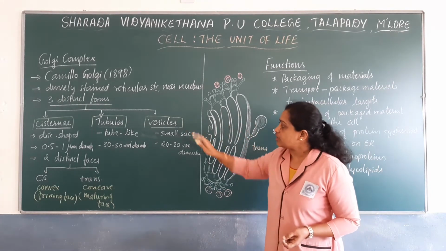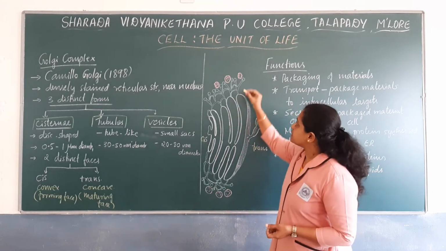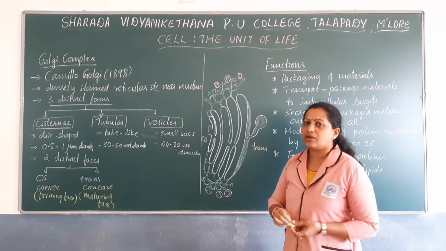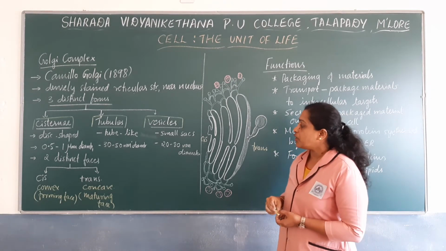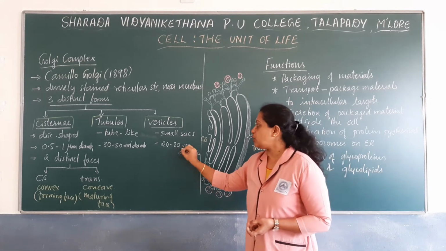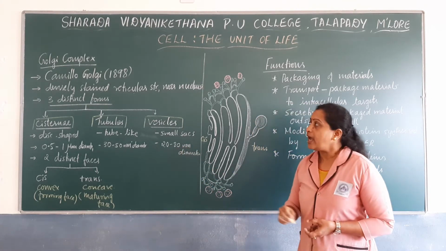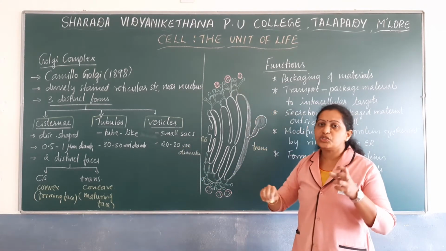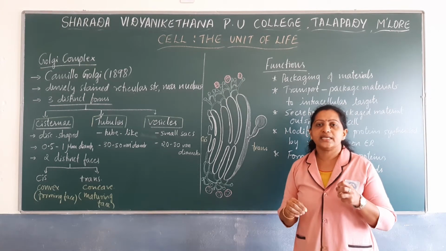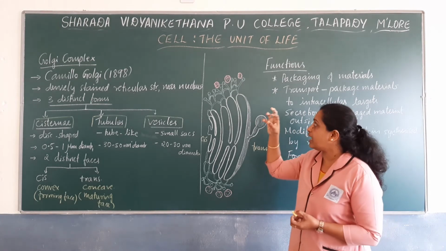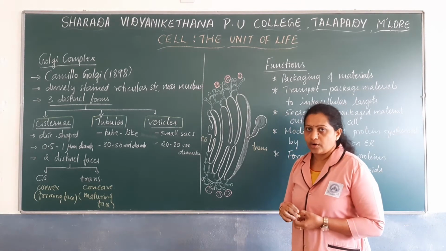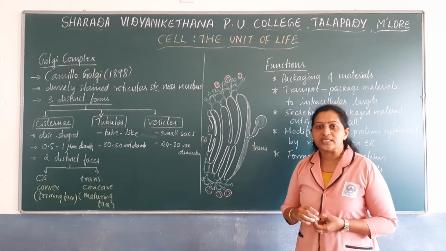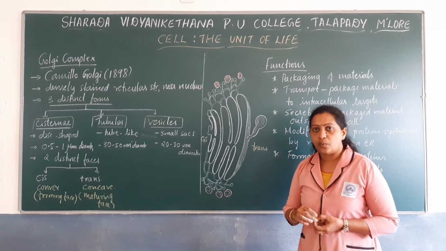Next, let us see what are vesicles. Vesicles are very small spherical sac-like structures ranging in diameter from 20 to 80 nanometer. These vesicles mainly store the components that have to be secreted. They consist of secretory products, and they are known as vesicles or secretory vesicles.